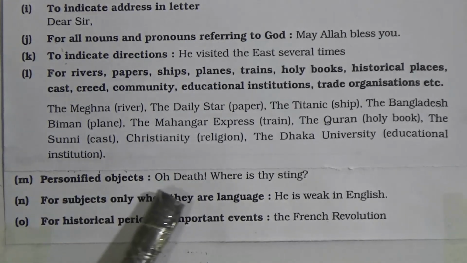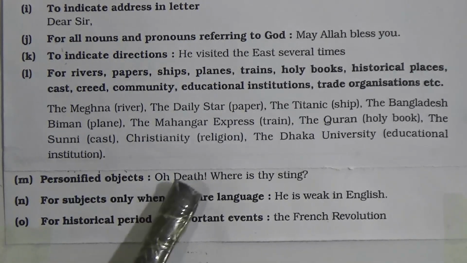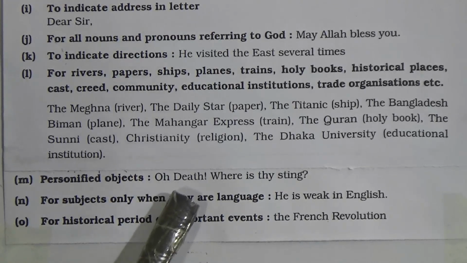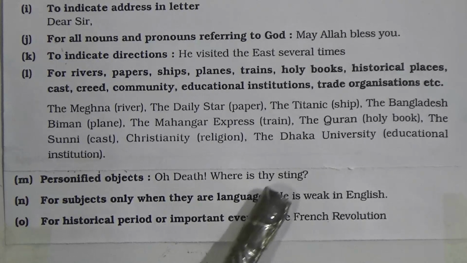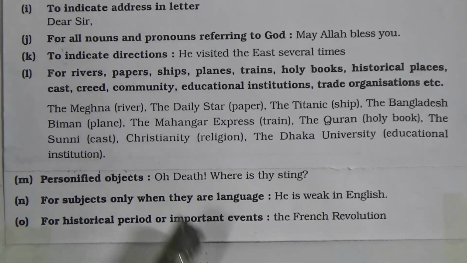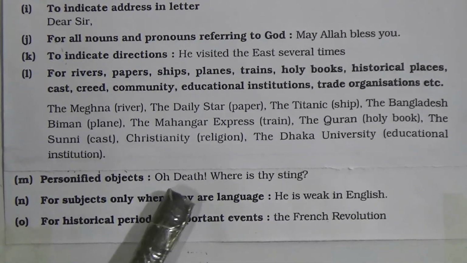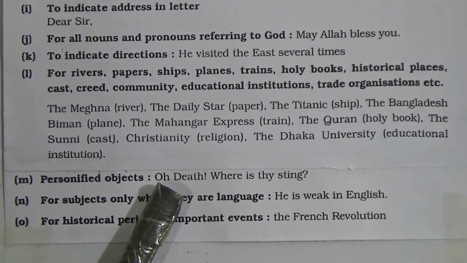Now look, oh death, where is thy sting? Here death is personified, that means that it gives a nature of the human. Now look, death here is in capital letter.